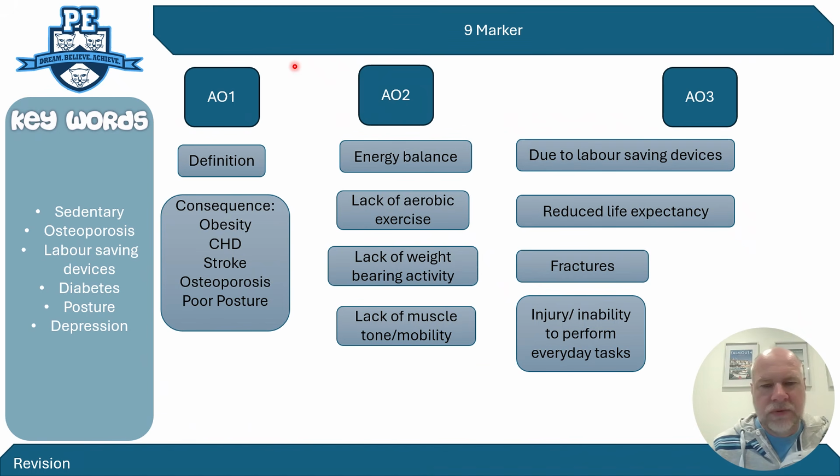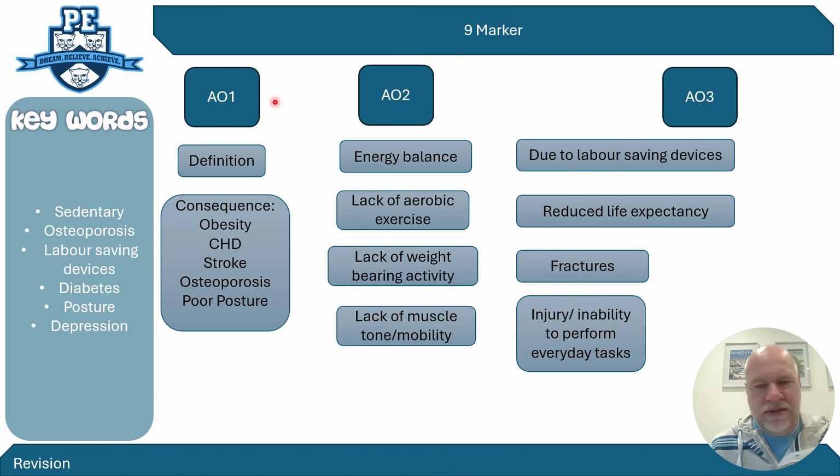And it will maybe say, discuss the consequences of a sedentary lifestyle, or something along those lines. So remember, AO1 is the key facts if you get this exam question about something to do with the sedentary lifestyle in a 9-marker. AO1: key facts, the definitions, the key bits of knowledge. AO2, remember, that's the application, so essentially examples where it takes place, and then AO3 is the evaluative points, the analysis.